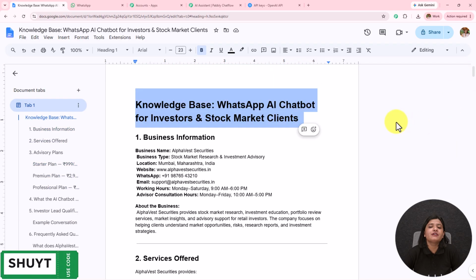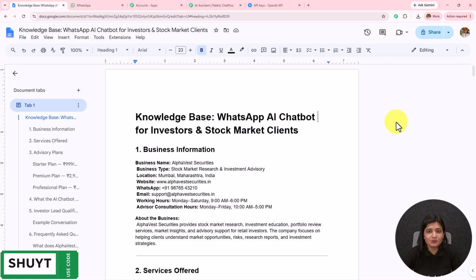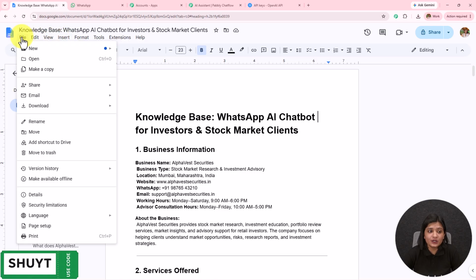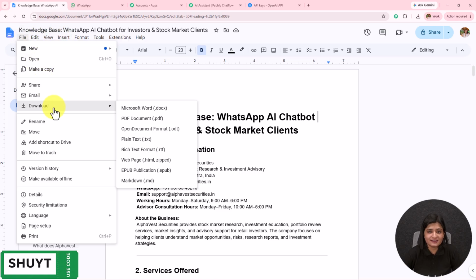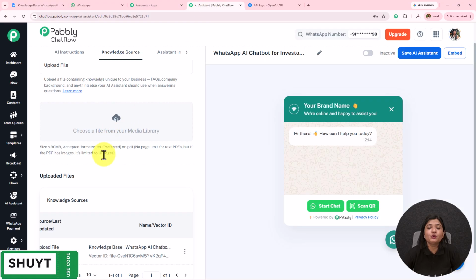You have to create a very detailed knowledge base based on your business and the products and the services, and then you have to download this from here in .txt or .pdf format. If you are downloading in PDF, the limit is up to 10 pages only if the PDF has images.